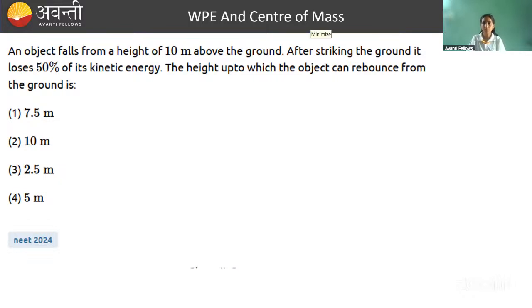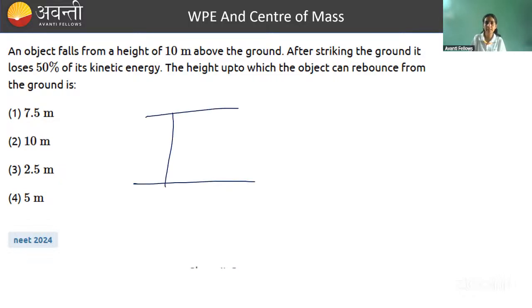Okay, I got 3 correct answers and overall 7 answers. Time is over now. Yeah, I've already given you 1.5 minutes. So let's now do it. What's the question? An object falls from a height of 10 meter above the ground.